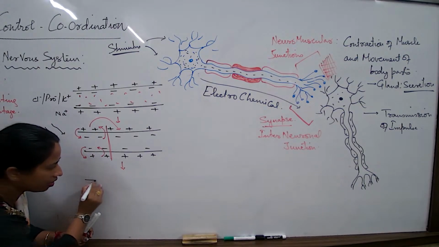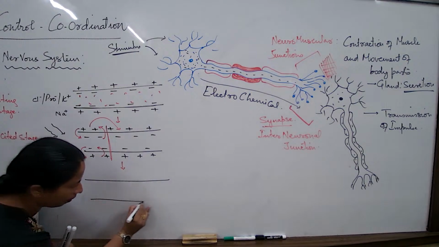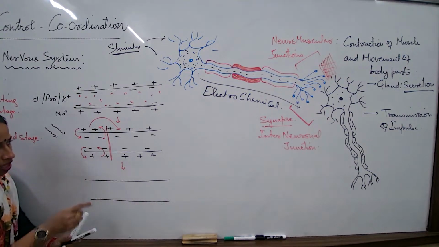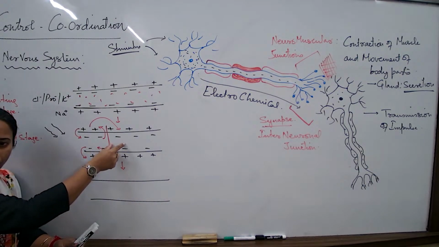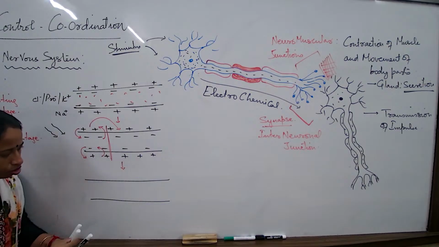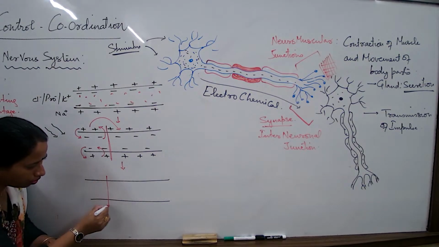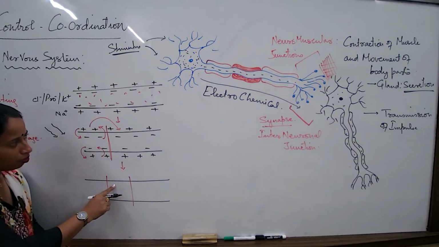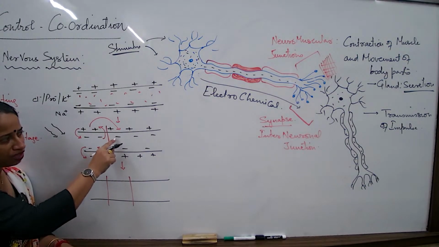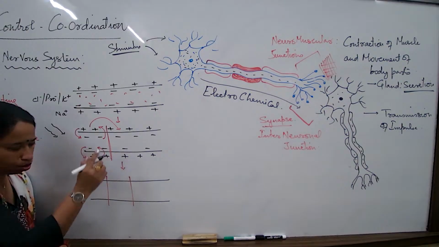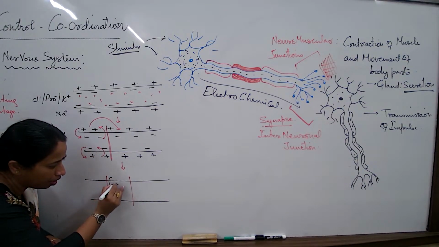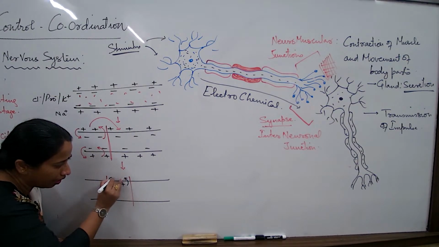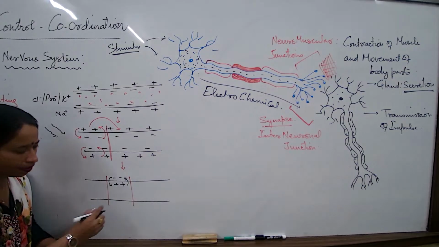In the next stage, the next region will now show the disturbance. So I would show that this is the region which is now suffering from the disturbance. If it is suffering from disturbance, then the positively charged ions should go in and the negative should go out. Yes, so this is what is happening: the positive going in and the negative going out.